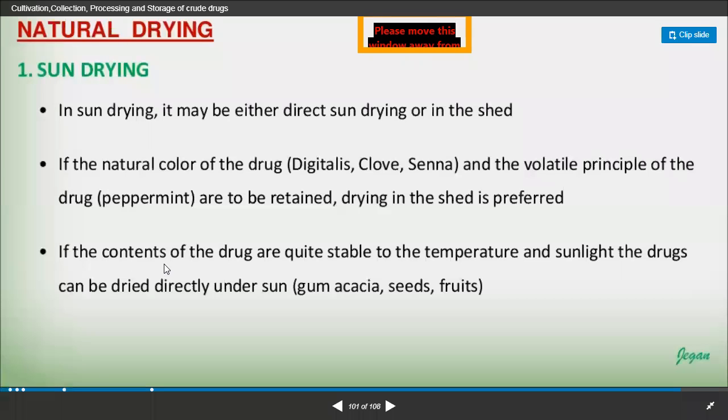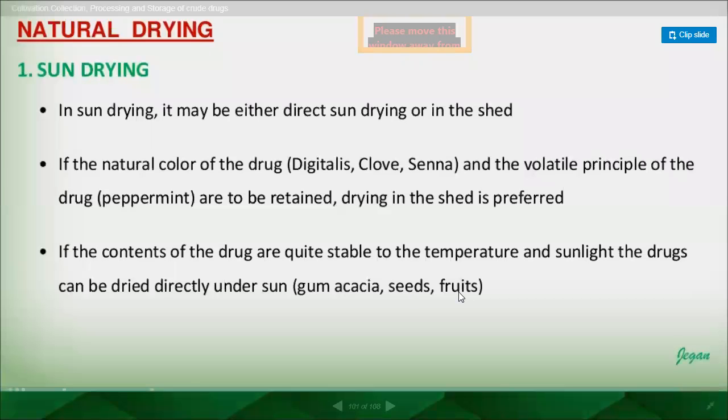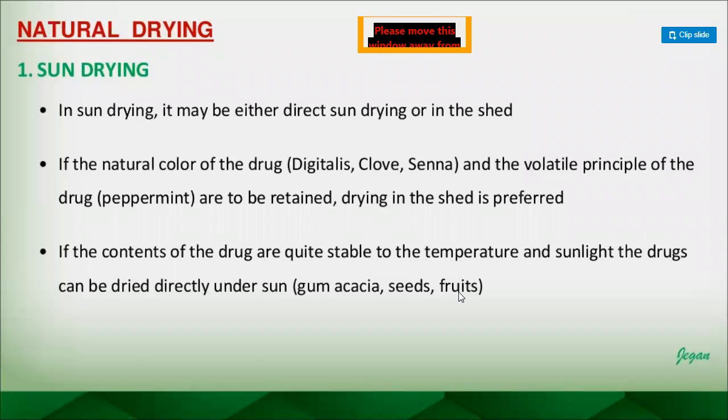If the contents of the drug are quite stable to temperature and sunlight, the drugs can be dried directly under the sun. For example, gum acacia, different types of seeds like nux vomica seeds, and different types of fruits like amla fruit, right? So these kinds of drugs can be subjected to drying in direct sunlight because they have chemical constituents which will not evaporate.